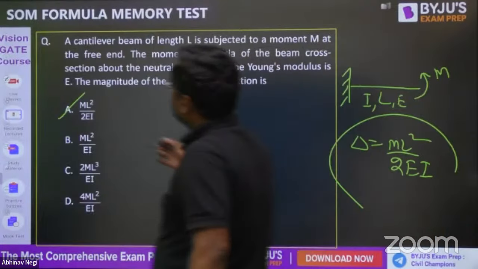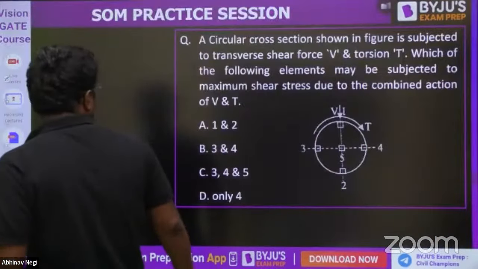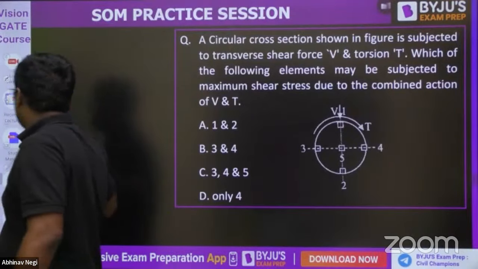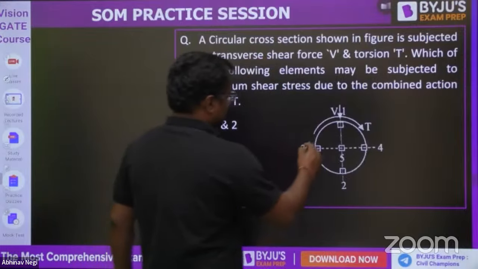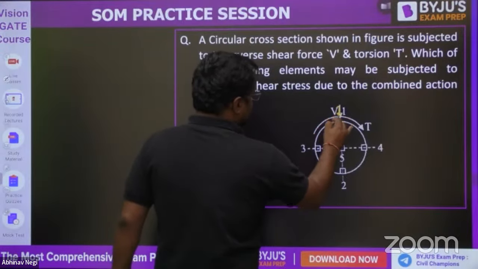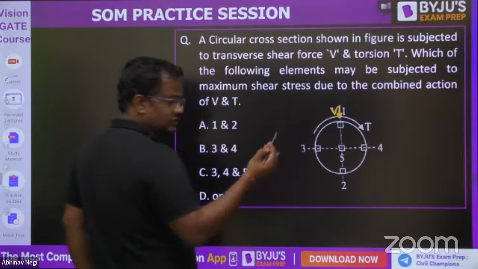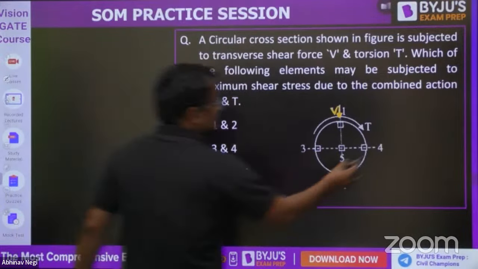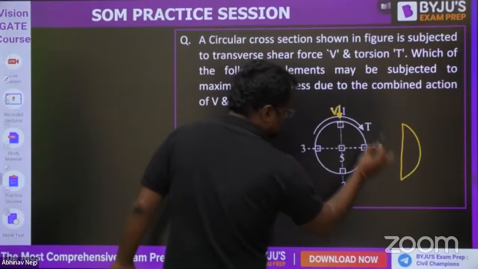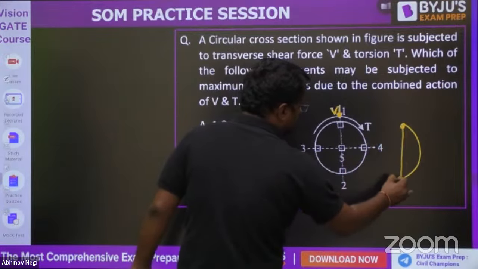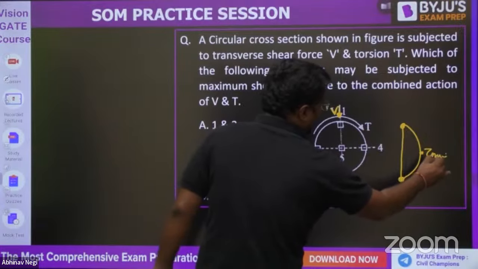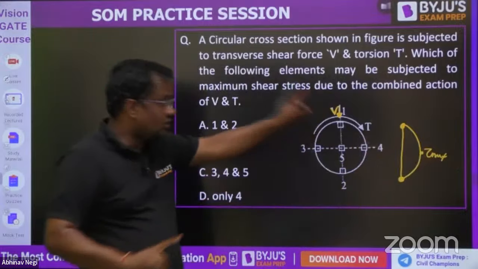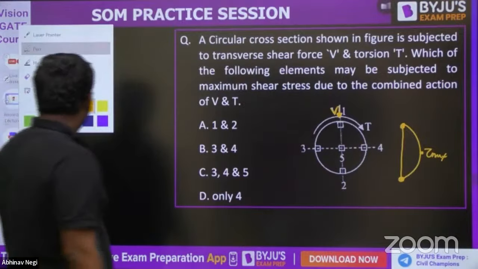Okay, now moving next. I guess some of my old students have done this many times. Beautiful question, guys. Now one is the shear force V, and due to shear force the shear stress is like this: 0 at top and bottom, and here it is maximum. That is tau max, and it is 4 by 3 of tau average. That is due to this orange one. Now due to this green one,